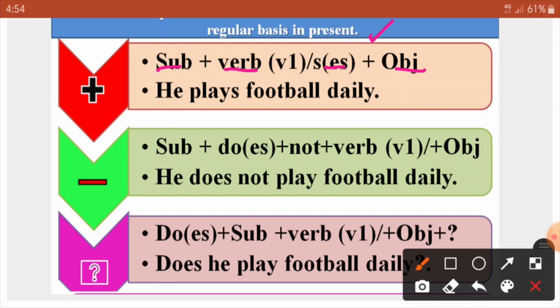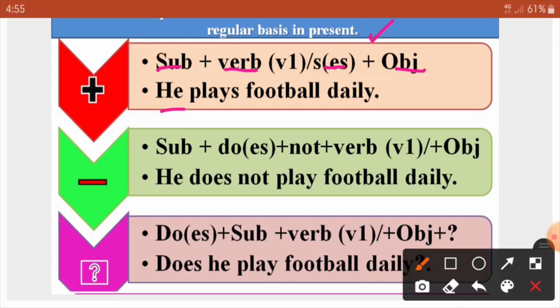Now in this sentence what we see, he is the subject, that is singular. We need to remember that the simple present tense has got two helping verbs. One is do, another one is does. The helping verb does is used for the third person singulars, that is he, she, it or any name. And the helping verb do is used for the first person singular and plural, that is along with I, we, you, they and any plural we are supposed to use the helping verb do.